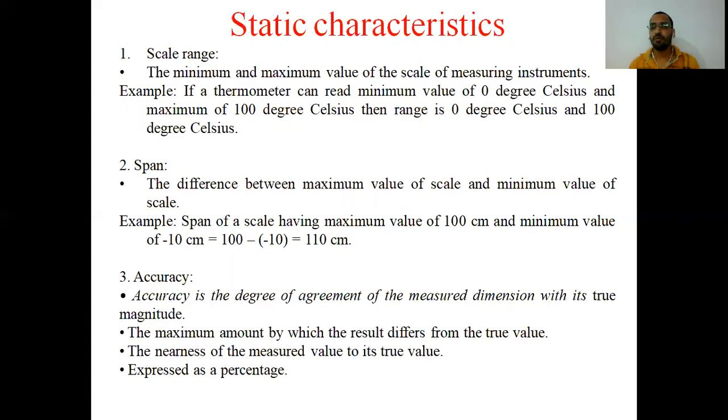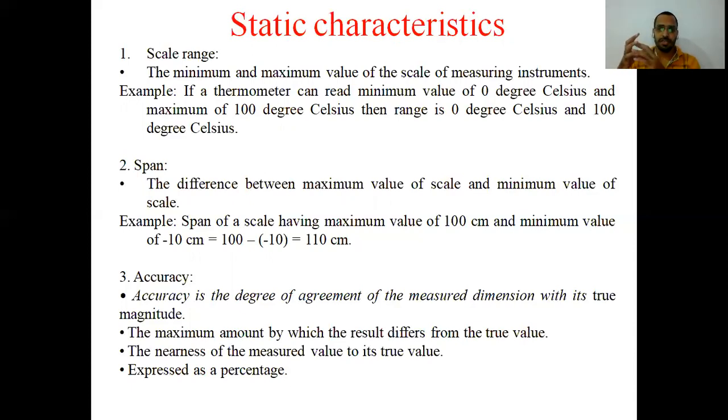Accuracy is the degree of agreement, or the degree of closeness, of the measured value with respect to the standard value. Again, accuracy is the degree of closeness of the measured value, the measurand, to the standard value.